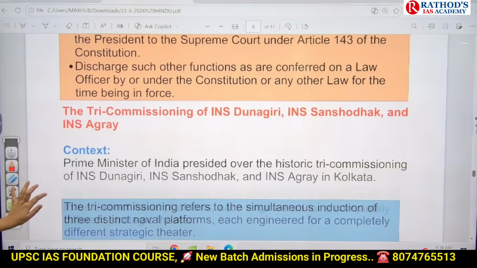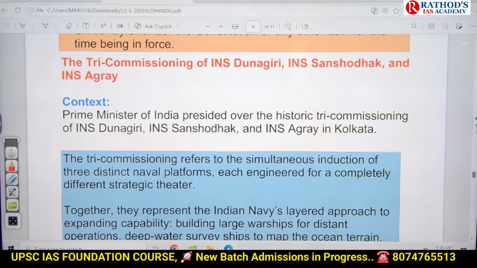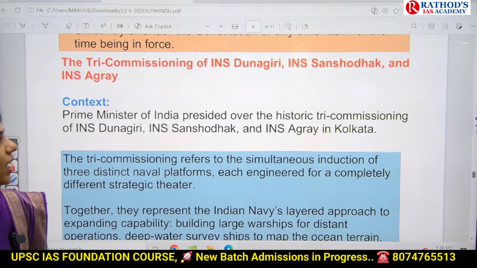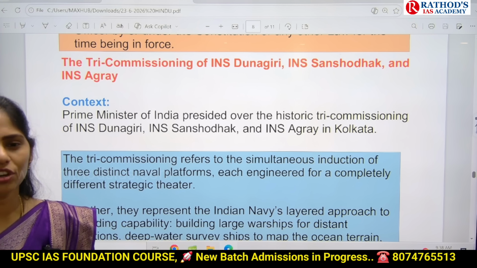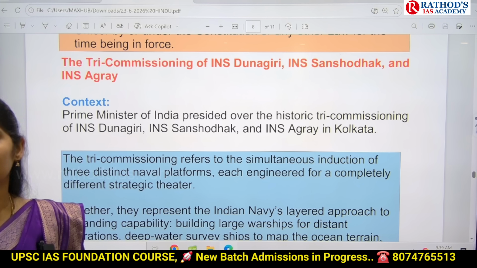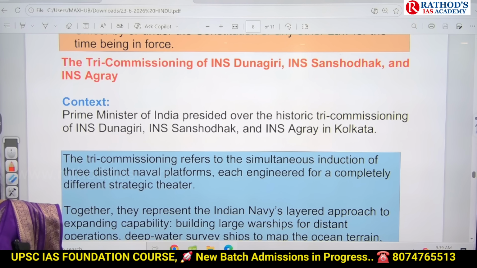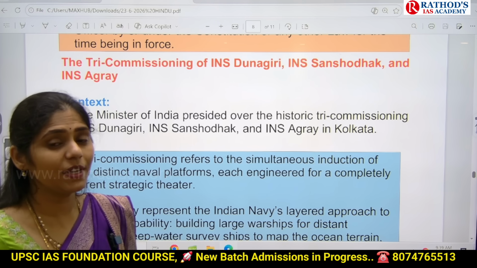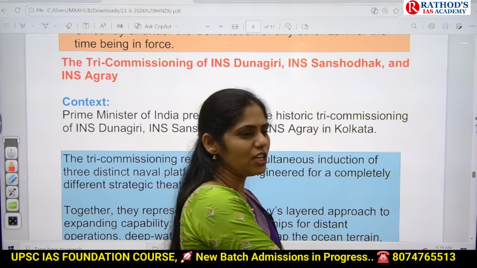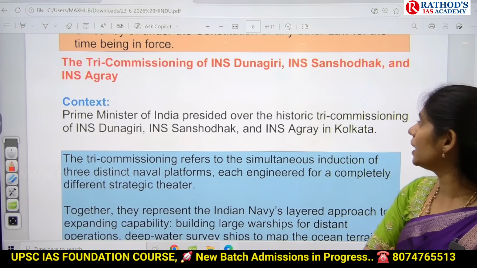And see this next article, guys. Commissioning of INS Dunagiri, INS Sansodak, and INS Agre. So if you are getting this kind of commissioning of equipment related to army or navy or air force, UPSC can give you a question. So how can UPSC give you a question? Consider the following statements regarding INS Dunagiri.